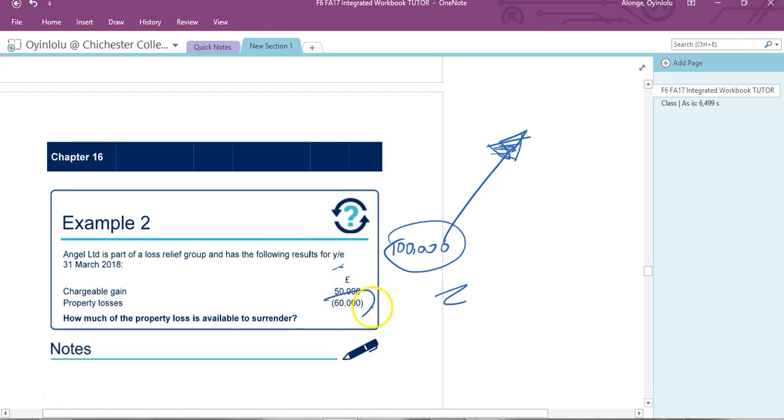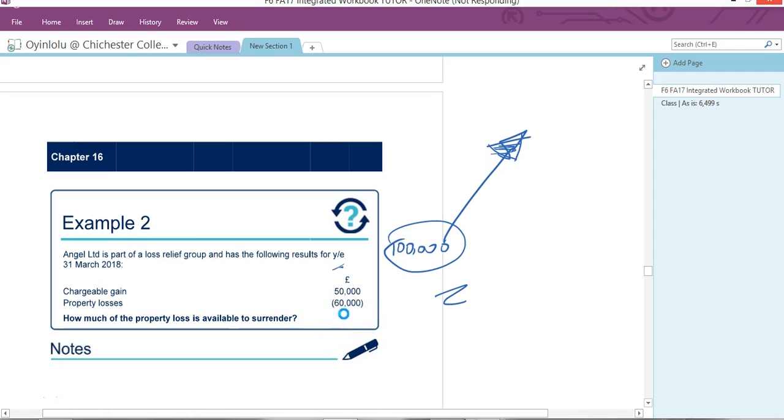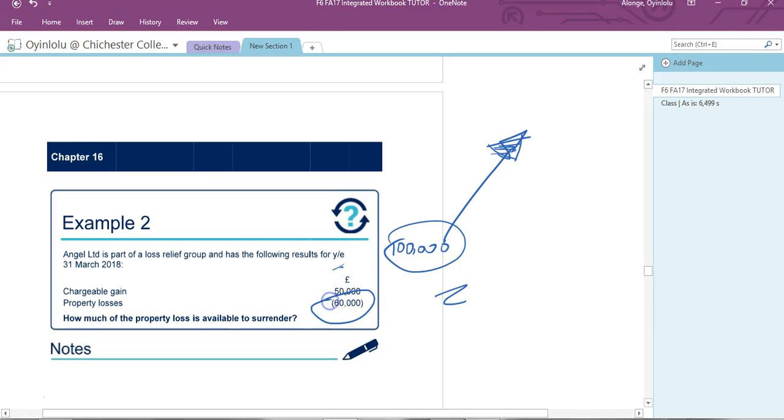Now of course you're thinking, it says I can give property losses away. You want to give all of this away, and you might have some QCDs as well. And you might want to give all of that property loss away again, but you can't straight away. You have to net it off against this chargeable gain first, because it's here. So the only thing you can give away is what is unrelieved, and £10,000 is unrelieved. What we have is a £10,000 unrelieved property loss, and that is what you may give away.